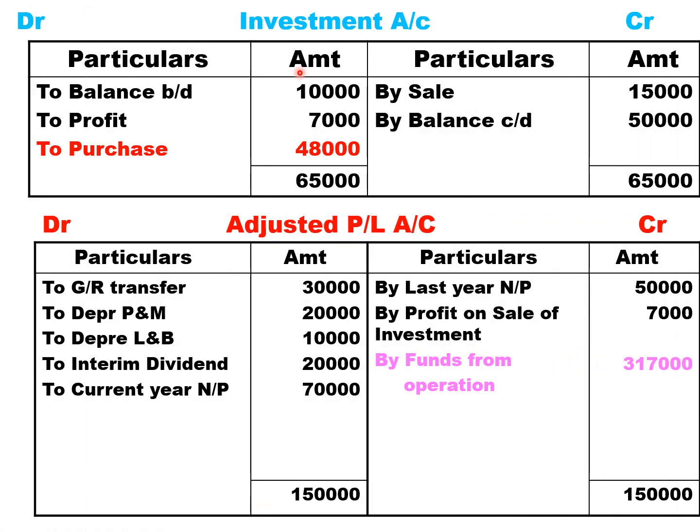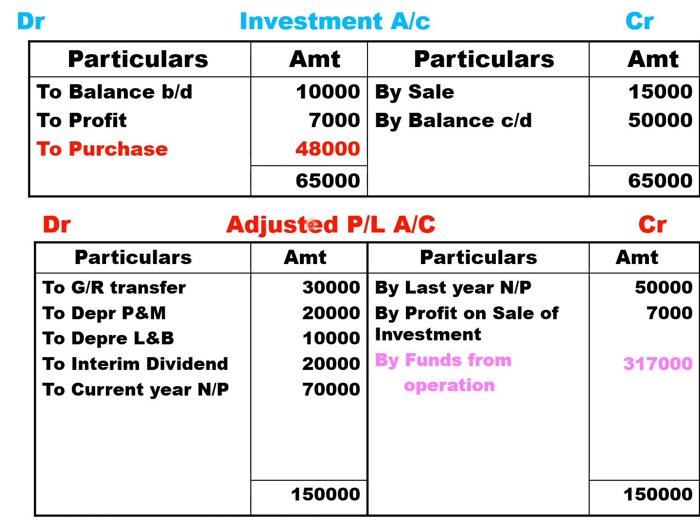Next, the investment account you need to prepare, students. It is an asset. So to balance brought down 10,000. There is a profit on sale of investment 7,000 as discussed in adjustment number 1. Sale of investment 15,000, then closing balance of investment 50,000. So credit side total is 65,000 minus 10,000 minus 7,000, you get the answer 48,000. So 48,000 will be treated as purchase of investment.